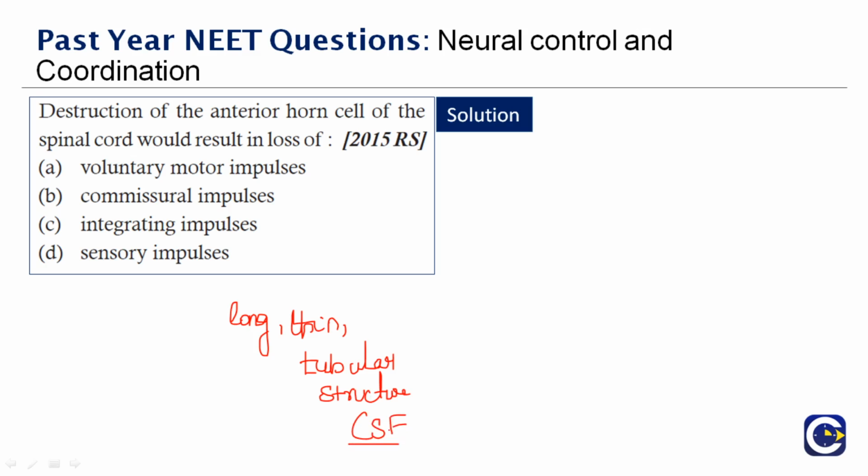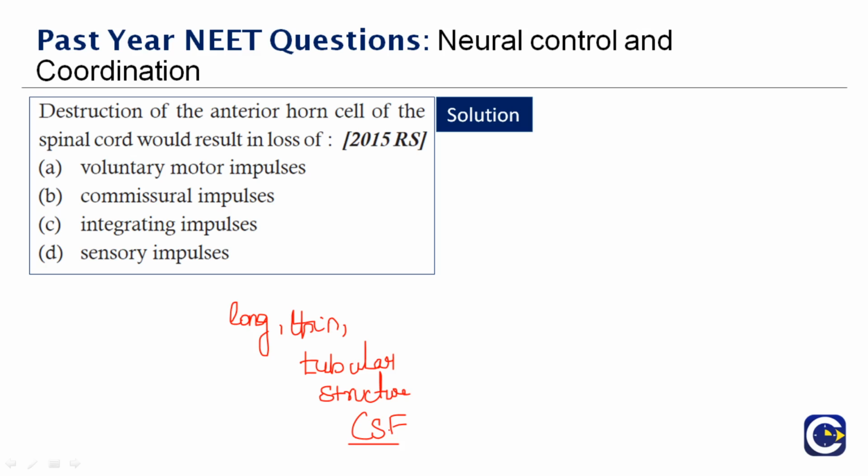Okay, so you can ask me, what is the function of the spinal cord? The spinal cord functions primarily in the transmission of nerve signals from the motor cortex to the body, and from the afferent fibers to the sensory neurons to the sensory cortex. It is also a center for coordinating many reflexes and contains reflex arcs that independently control reflexes. Now imagine there is a destruction of the anterior horn cell of the spinal cord. What would it result in? It would result in the loss of voluntary motor muscles.